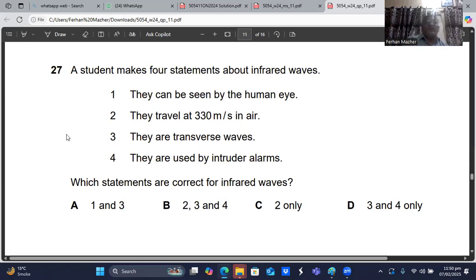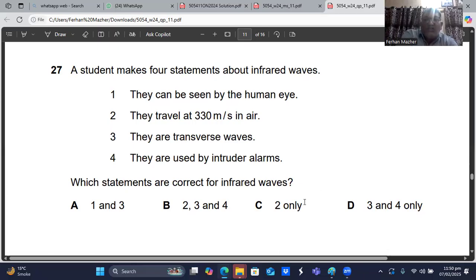The infrared rays, they travel with the speed of the light, which is 3 × 10^8 meters per second. They are transverse waves. That is true. They are used by the intruder alarm. That is true. 1, 3, and 4 statement is correct. Which statements are correct for the infrared waves? The second statement is wrong.